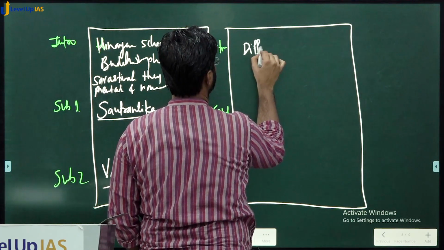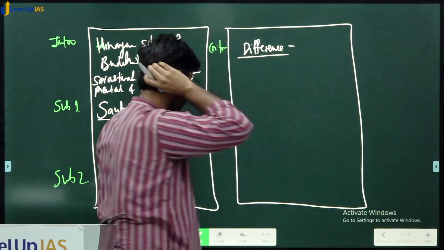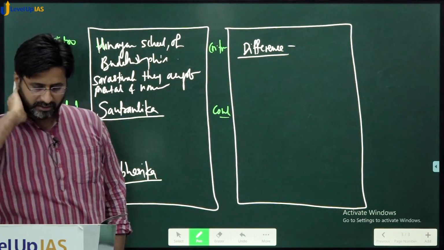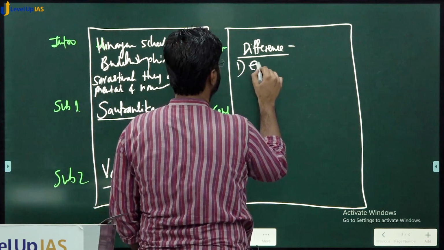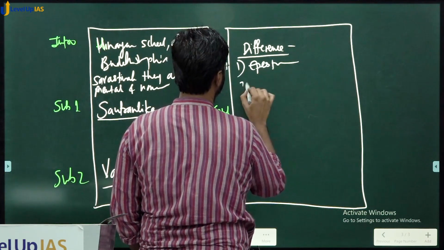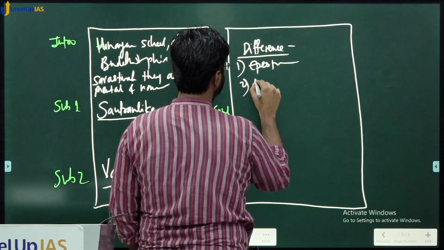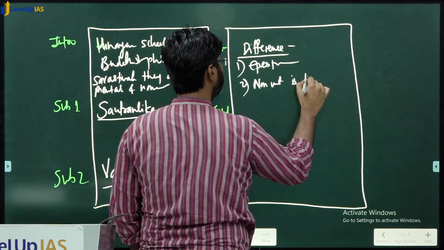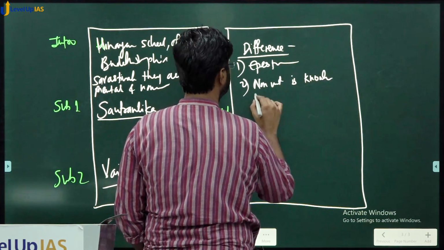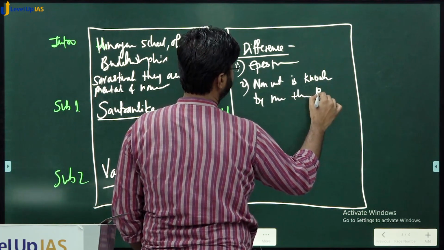Now the point here is difference is not like they have some 10-15 points of difference. It's not like that. Difference is basically on the, so you have to comment the difference is epistemological. Okay, one is saying that non-mental is known by mental through inference.